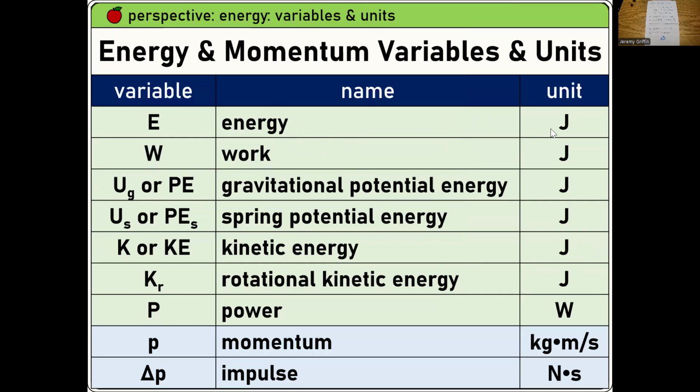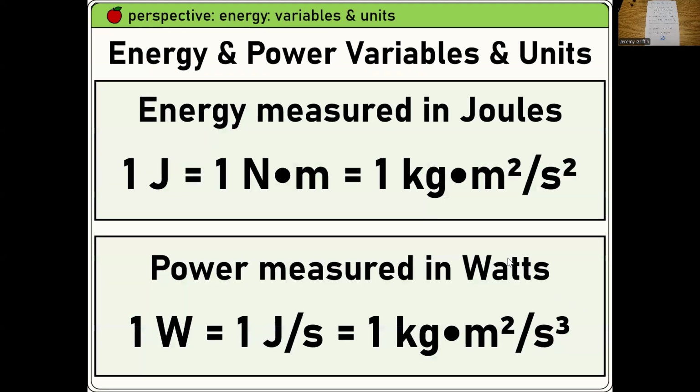Guys, energy is measured in, what does this capital J stand for? Joules, right? And energy can take lots of different forms. And look, they're all in joules. So work could be an energy transfer. We'll look at these different forms of energy, these mechanical forms. Now, energy can also take forms that are not on this page too, like in a AA battery or in food calories, something like that. And what's this one down here? Power is measured in, what is this capital W? Watts. Right.